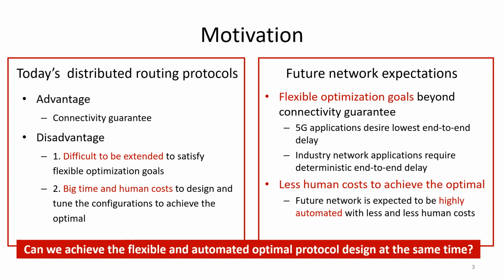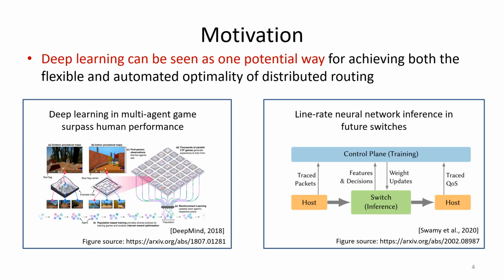So the key question is, can we achieve flexible and also automated optimal protocol design at the same time? With recent progress, deep learning can be seen as one potential way to do this. For example, in 2018, the Google DeepMind team showed a deep learning method can achieve a higher win rate than human professional players in a popular multi-agent game.